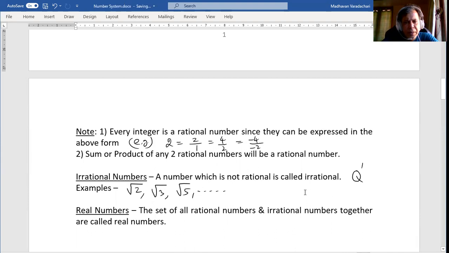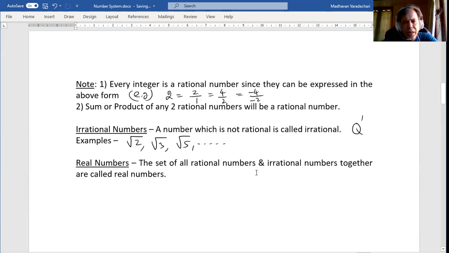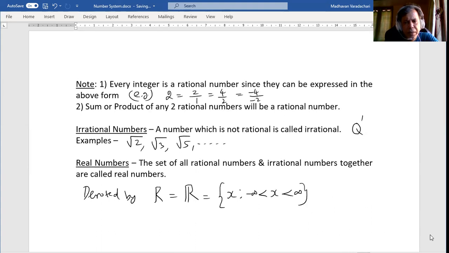Real numbers. The set of all rational and irrational numbers together is called the real numbers, generally denoted by capital R. Sometimes people use script R also. It is denoted like this: x such that x lies between negative infinity and positive infinity.